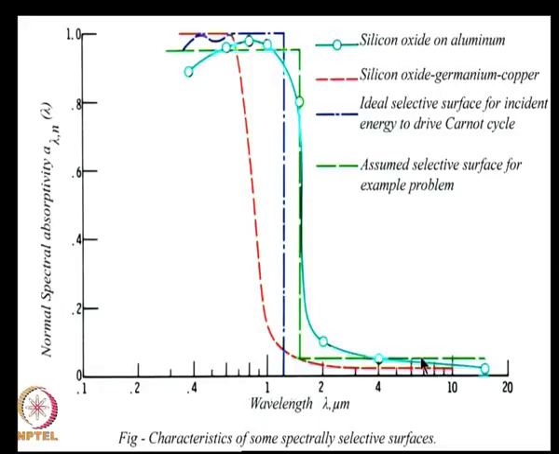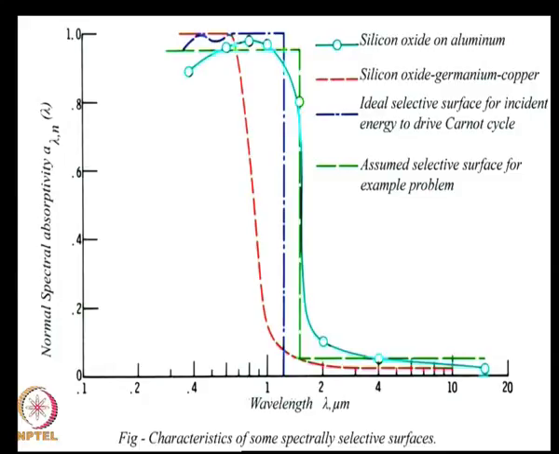Now, real surfaces of course have complex behavior. From a modeling perspective, you can replace this by a surface with absorptivity of 0.9 or 0.95 in the region below 1.5 micron, and assume it to change rapidly to an emissivity around 0.05 beyond 1.5 micron. This is a simplification you can make.